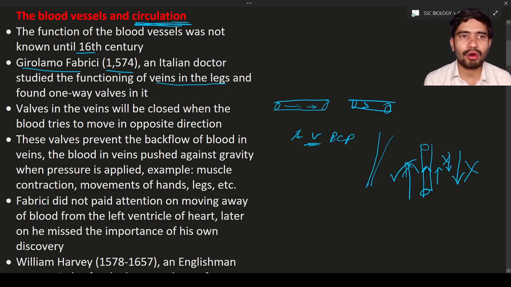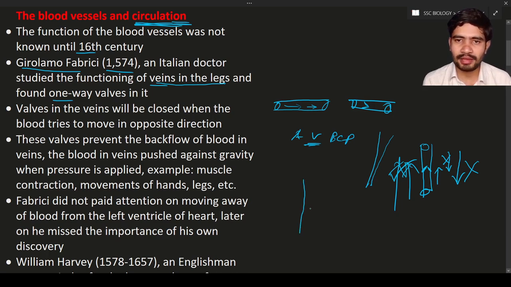The same thing was found by Fabrici in the year 1574 in the veins that are present in the legs. He found a one-way valve. One-way valve means it only allows flow in one direction, and it prevents the flow of blood in the opposite direction. The valves in the veins will be closed when the blood tries to move in the opposite direction. So these valves prevent the backflow of blood. Backflow means flow in the opposite direction.